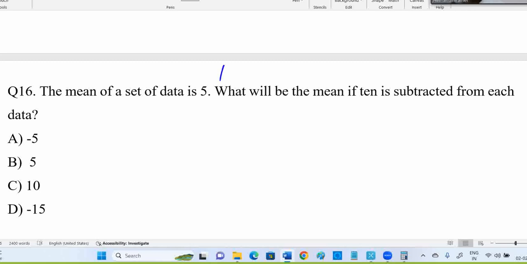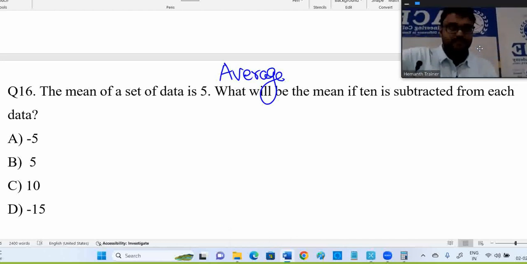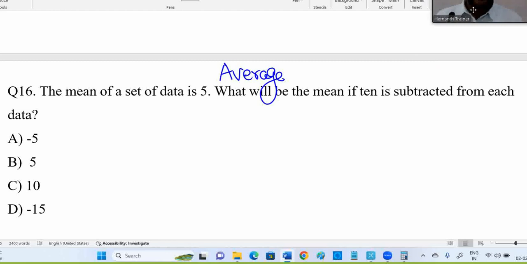This is not statistics, this is the averages topic. Mean is nothing but average only. Mean of a data is 5.